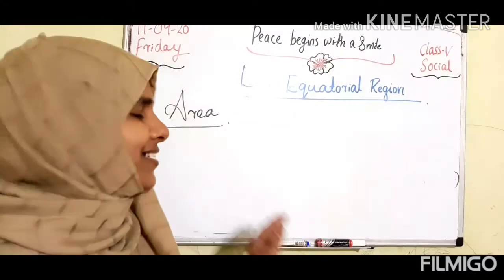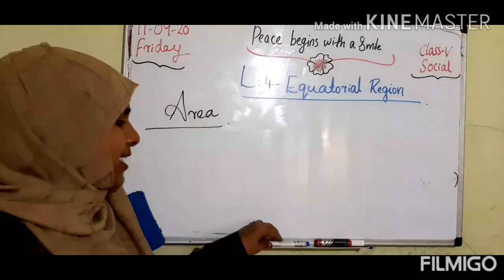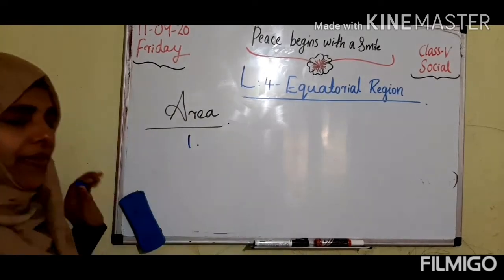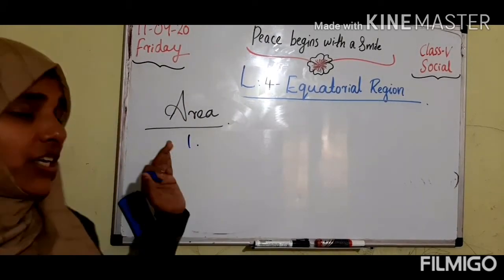Now we can discuss what the different areas present in the equatorial region are. When we check the map, we know the main areas located in the equatorial region.